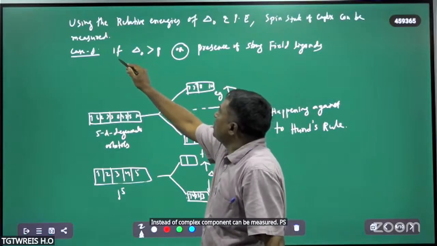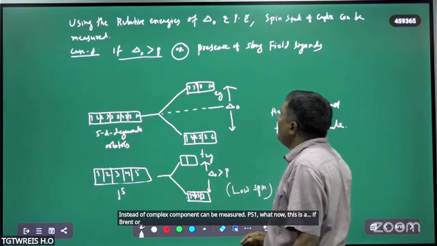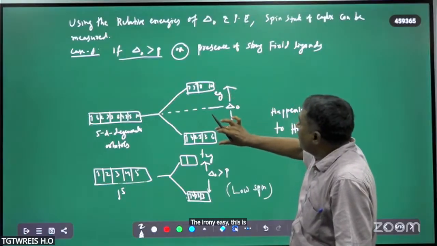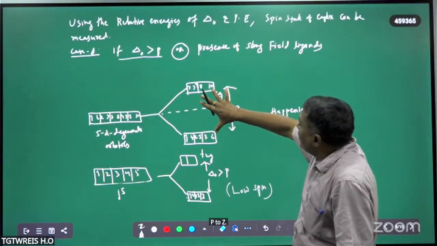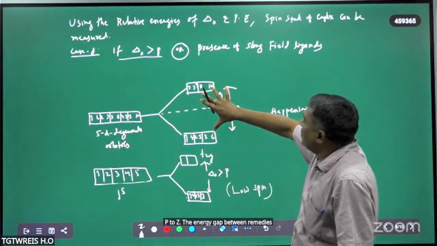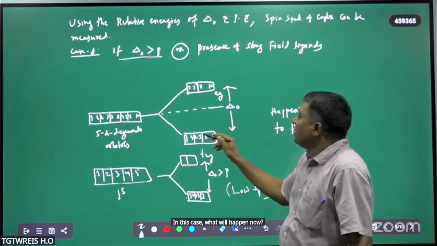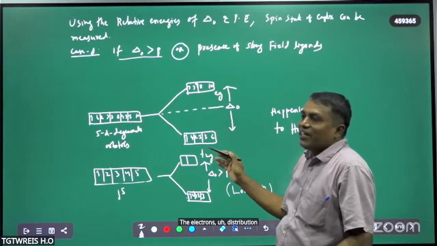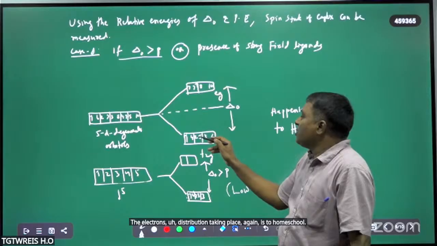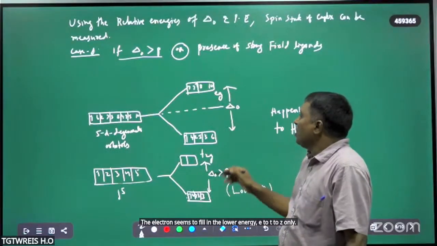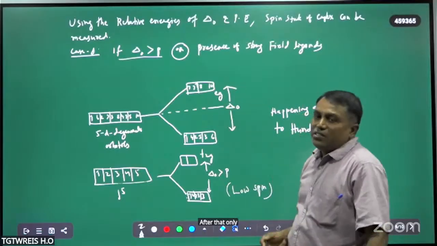Case 1: if delta naught is greater than P, the higher energy Eg, the lower energy T2g, the energy gap between them is very large. So in this case, electron distribution takes place against Hund's rule. Electrons tend to fill in the lower energy T2g only.